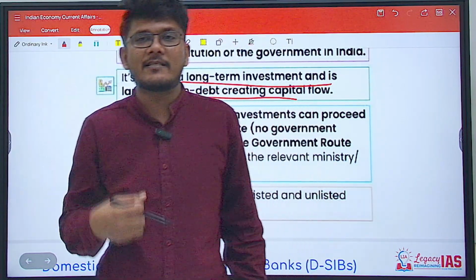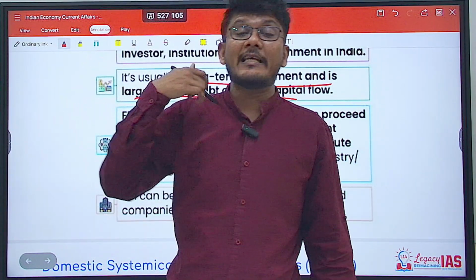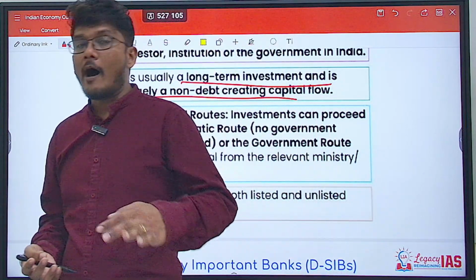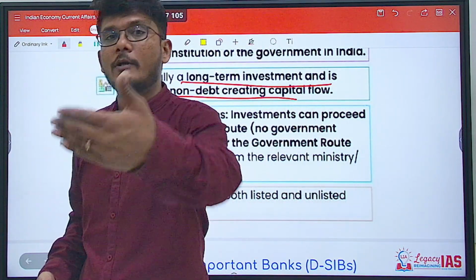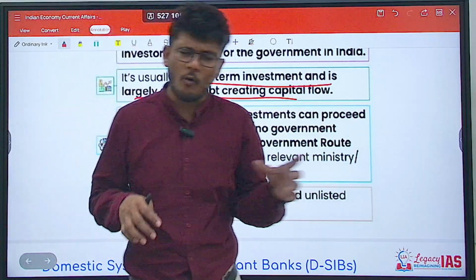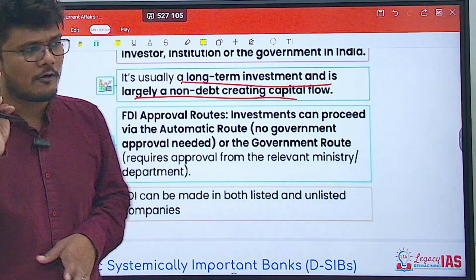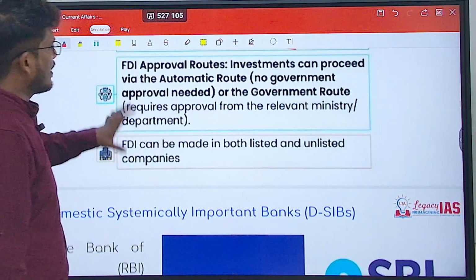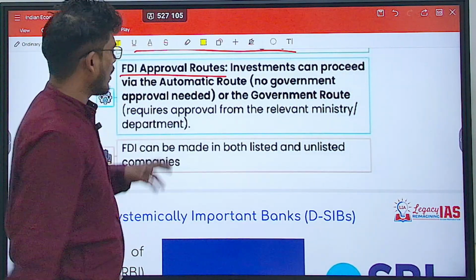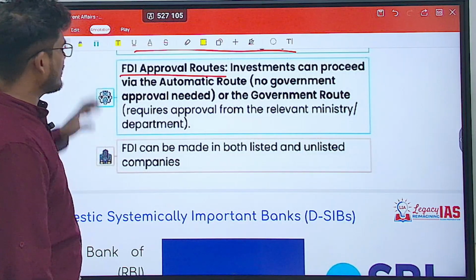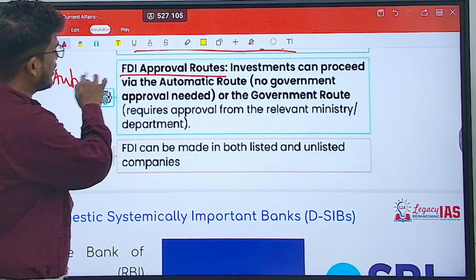Because when FDI is coming, you are giving the equity, the shares, so you are not liable to pay back the amount because the other person has got the share. Whatever profit and loss the company makes, the person who has invested will be a part of that loss and profit. Now, FDI can be through the approval route, or through the automatic route as well.